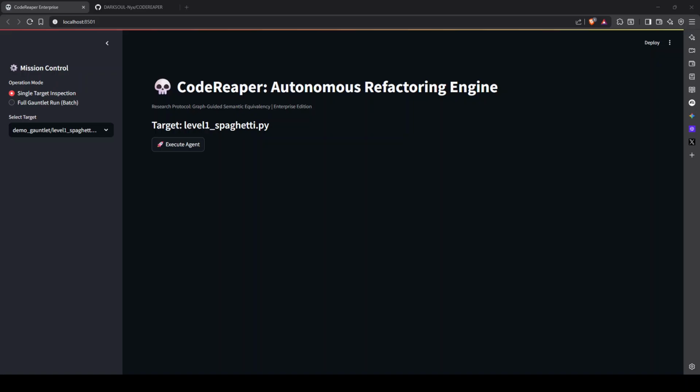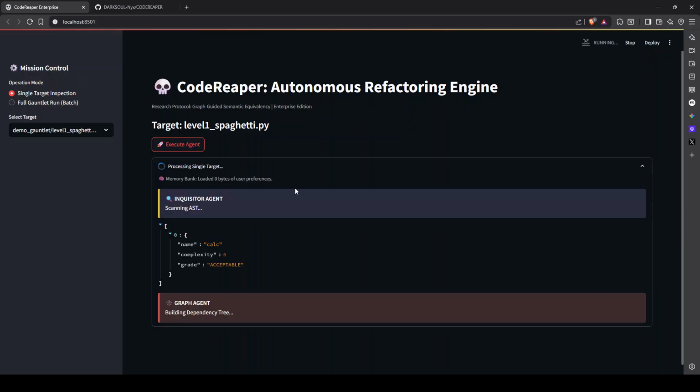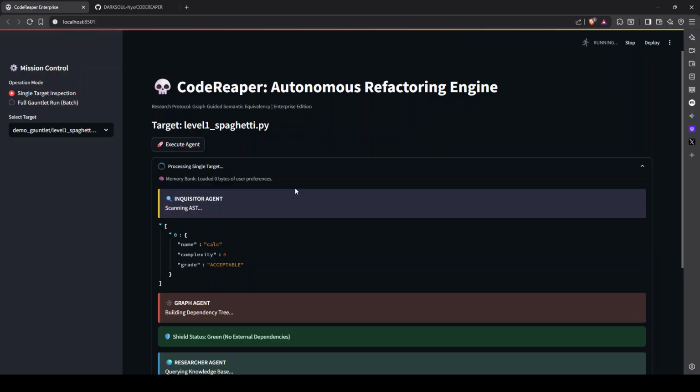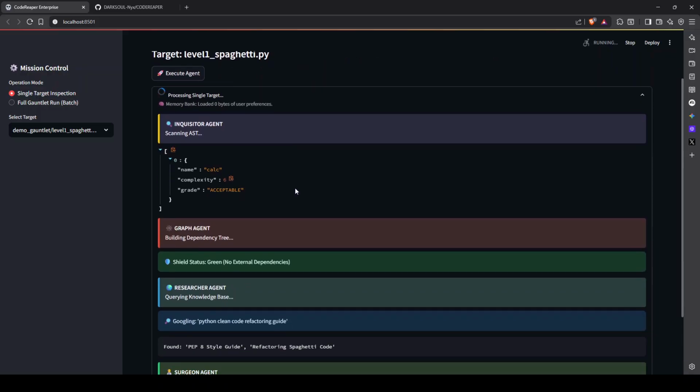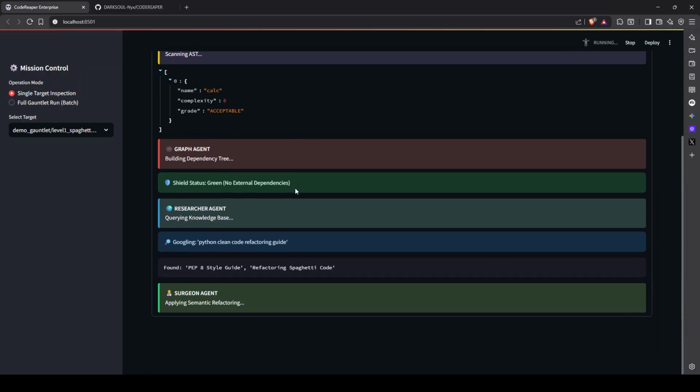Today, I am putting it through the Refactoring Gauntlet, three levels of difficulty designed to trigger AI failure modes. Let's watch it in real time. Level 1 is basic spaghetti code. The Code Inquisitor agent scans the AST for complexity, and the Surgeon refactors it. This is the easy part. Any LLM can do this. Let's watch it on the screen.